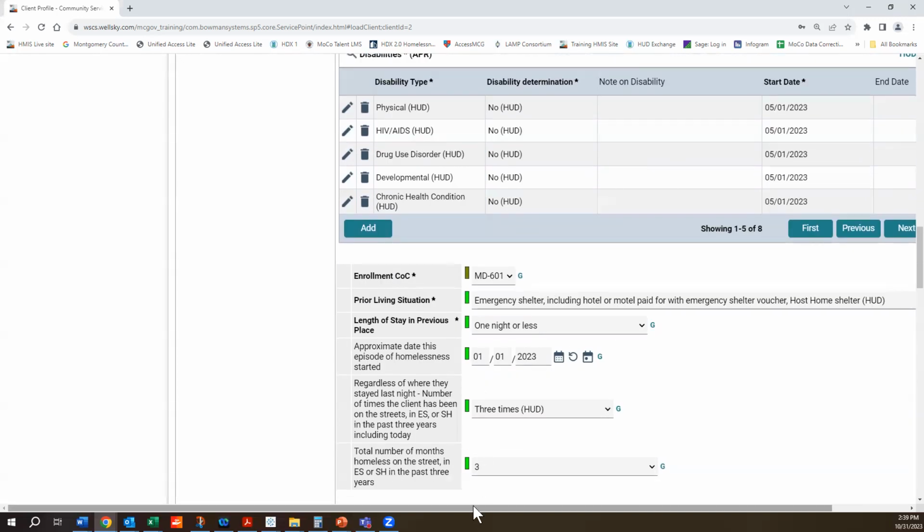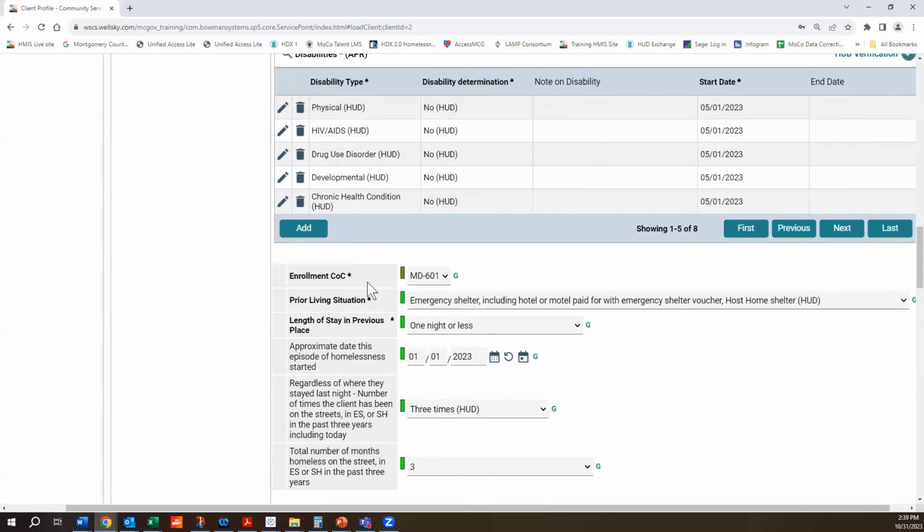Enrollment CoC, this used to be client location. Now the name changed, but the answer is still the same. MD 601, that's the only option. So if you see any of your clients that you're working with, if their record shows this blank, make sure you are selecting MD 601. That is the code for Montgomery County that HUD gave us, right? Okay, next one is